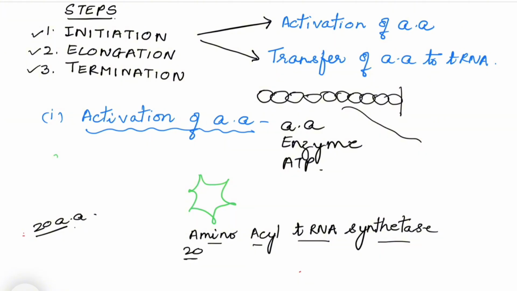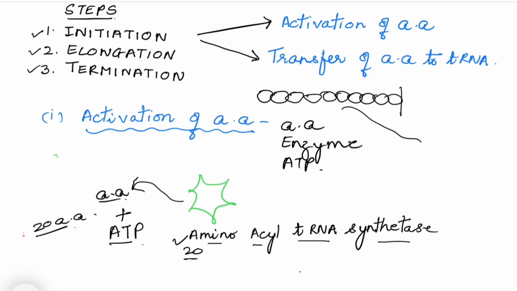These enzymes are specific, that is, for a particular amino acid, a particular amino-acyl tRNA synthetase is allotted. So this enzyme tries to find its amino acid for which its job is allotted. Here is the amino acid, it recognizes it, and then in the presence of ATP, it forms a complex.